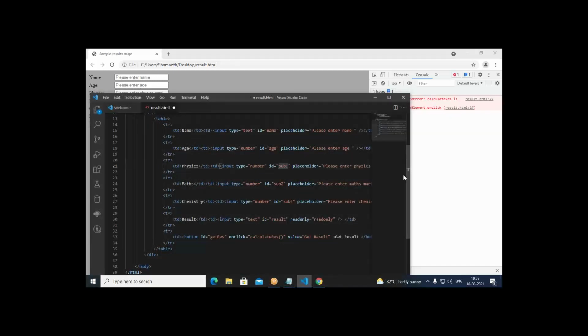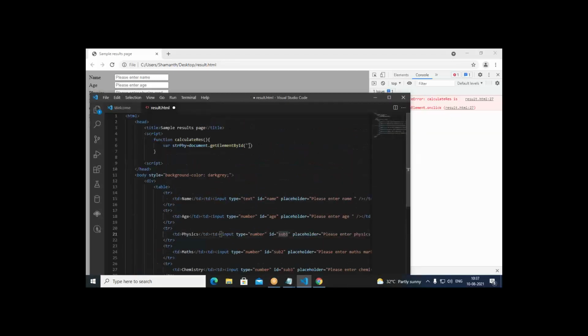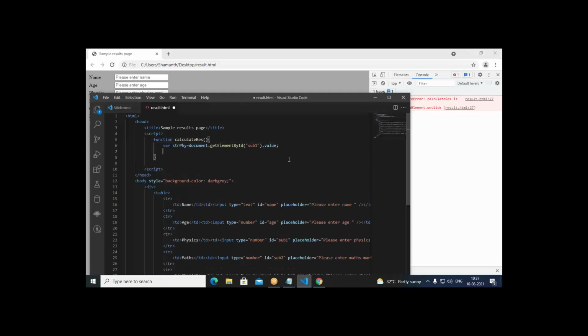In the code I put this as subject1 now. When I put subject1, it is retrieving that particular element. That element is now available here. For me, strphy, when I say that, the element is available. Or else if you put here value, the value is going to be available to you. Not the entire element, just the value is available. Whatever value you have in that, it will be available.